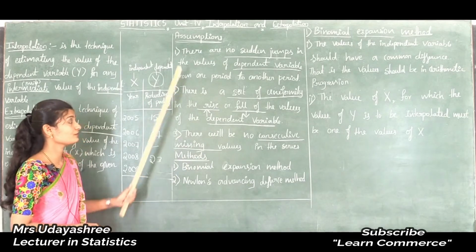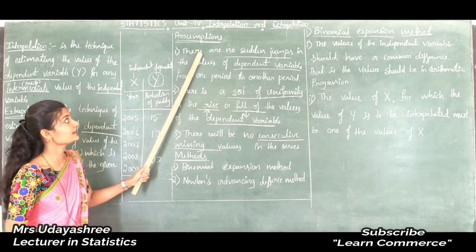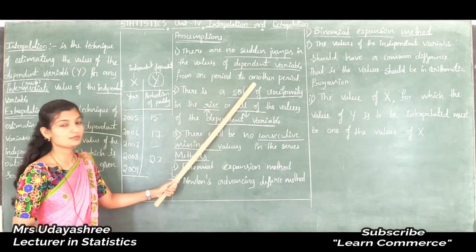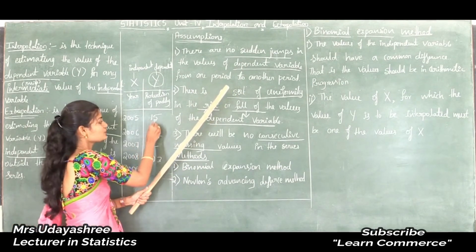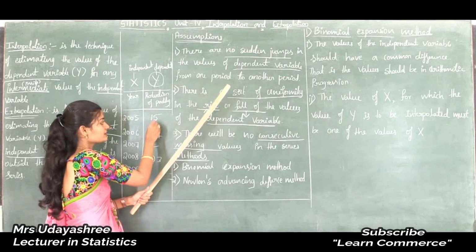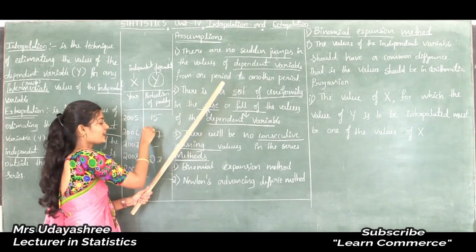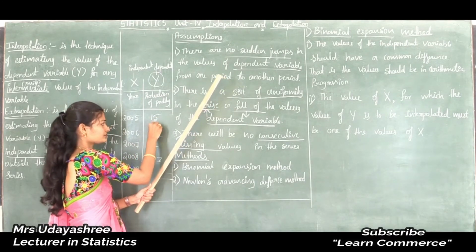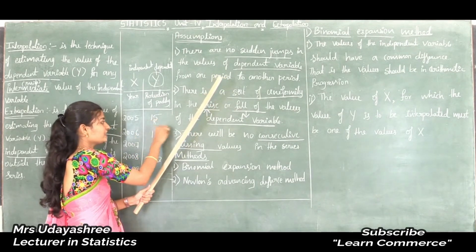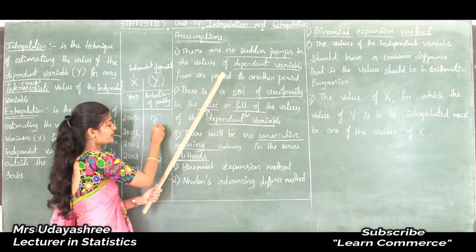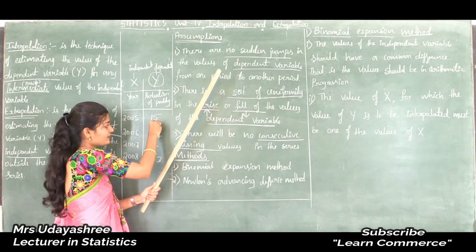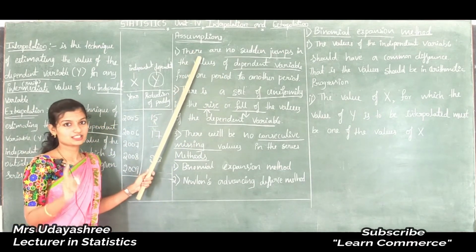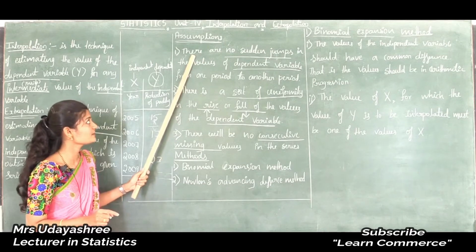And the third one. First assumption, in the sense what? There are no sudden jumps in the values of the dependent variable from one period to another period. In the sense what? The gap should be nearer. If there are large gaps in between these series, we can't apply the interpolation extrapolation technique. So that is the first assumption.